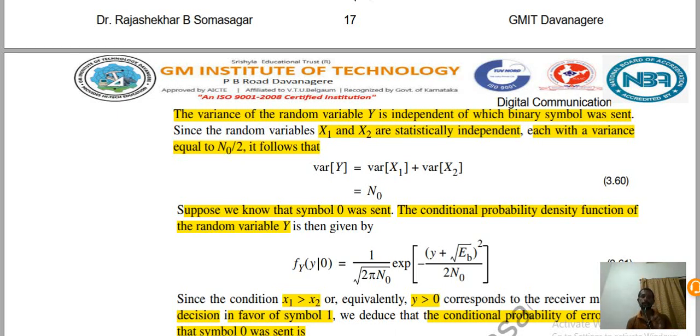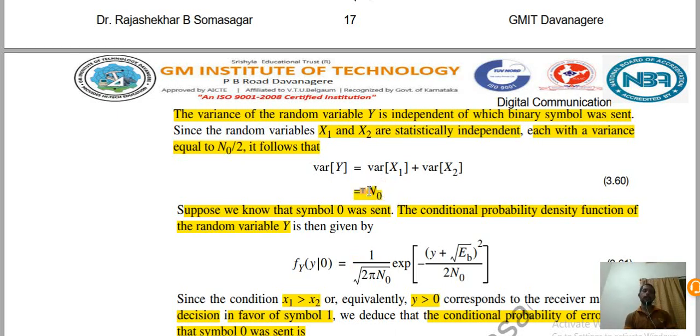It follows that the variance of y equals the variance of x1 plus the variance of x2, because these two are statistically independent. So N naught by 2 plus N naught by 2 gives N naught.